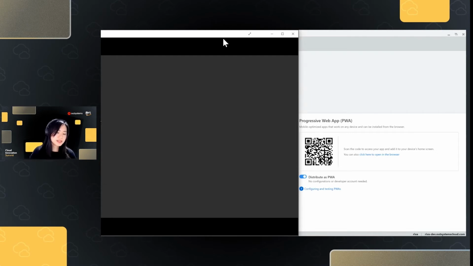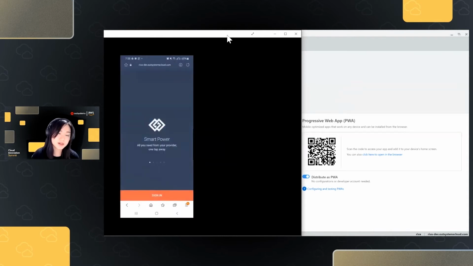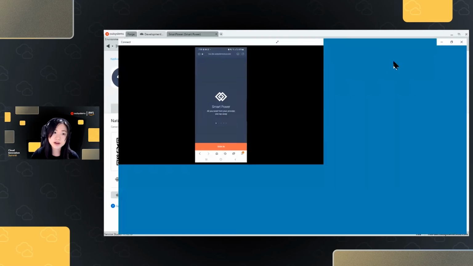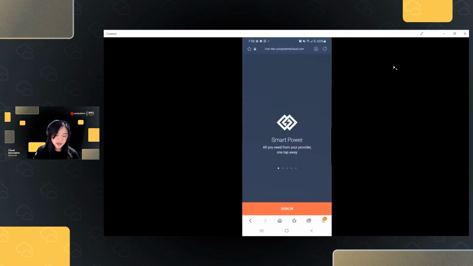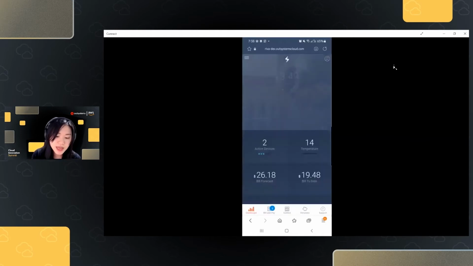And so again, as a user, I don't need to have this application installed in my device. I could simply run it given a URL that I already have. And so from here, I could sign in to my application. And by the way, this is an example of a B2C app with fancy charts and graphs and animations, as what you could see, all running in my progressive web app.